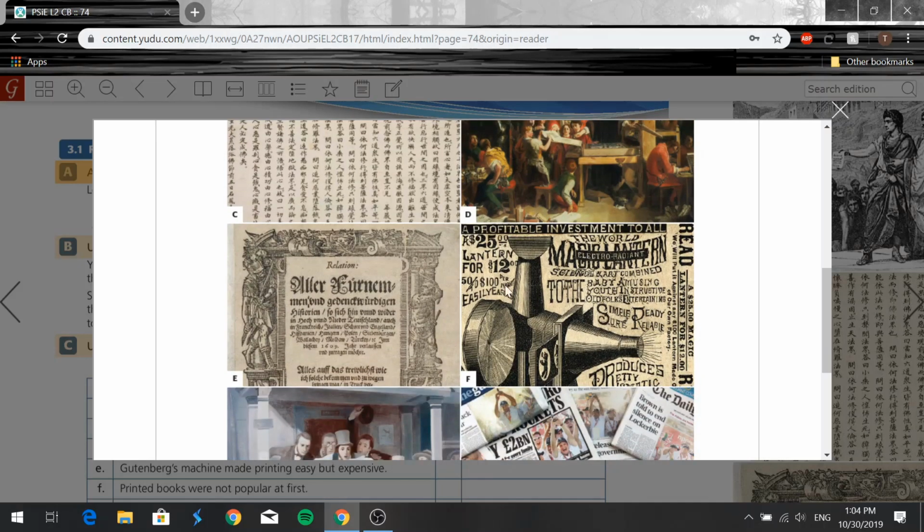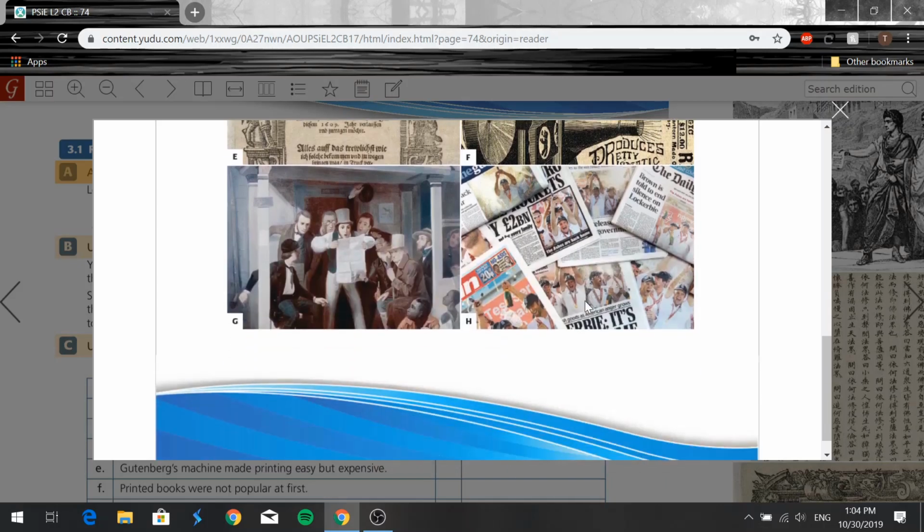Picture E. This is one of the first newspapers in the world. Picture F. This is one of the very first newspaper advertisements. Picture G. The people are listening to a story from a newspaper because some of them cannot read. Picture H. This is a range of print media from the present day.